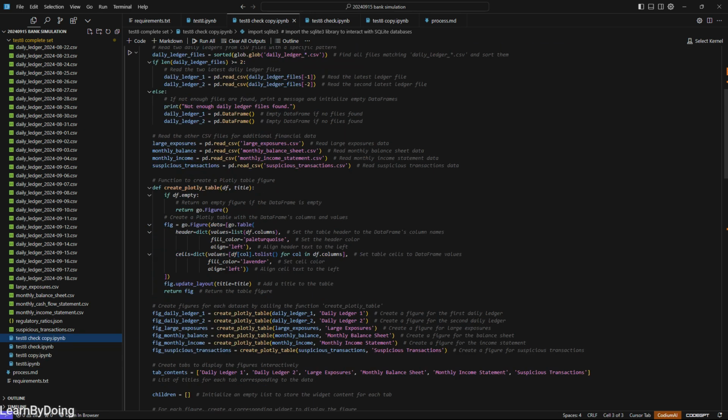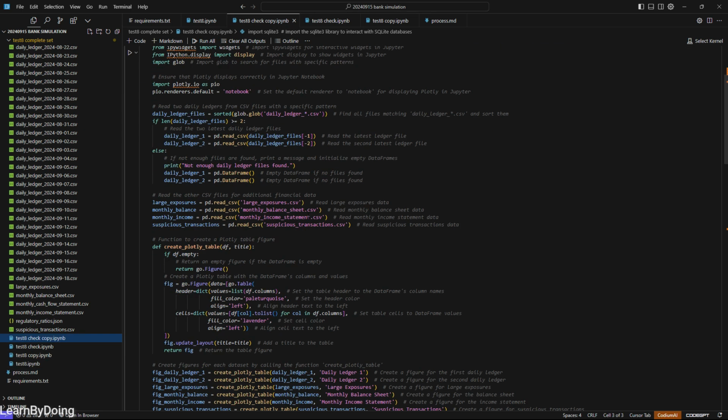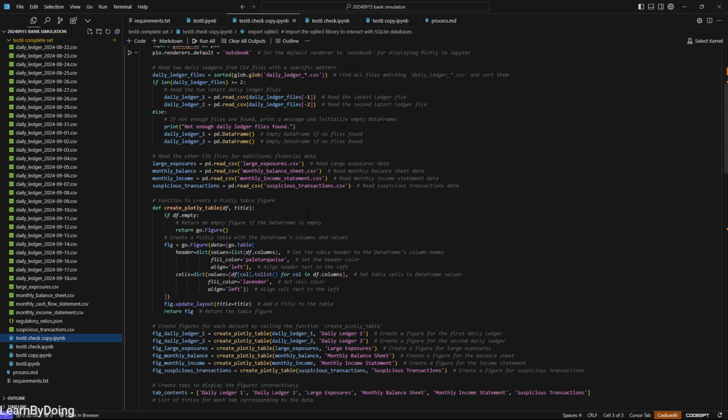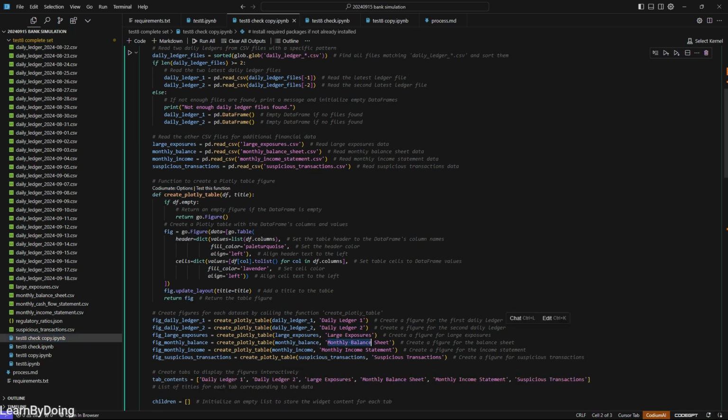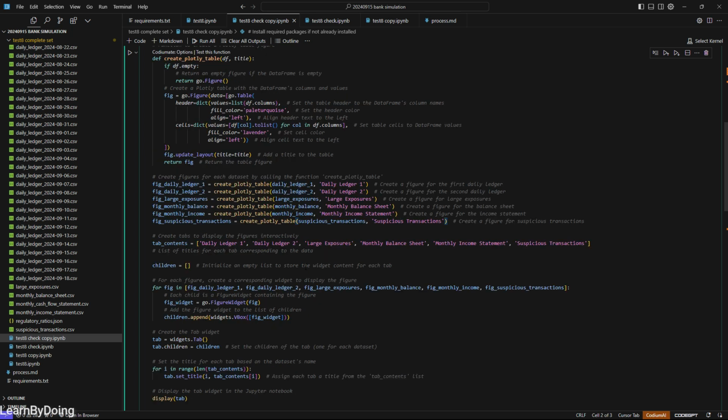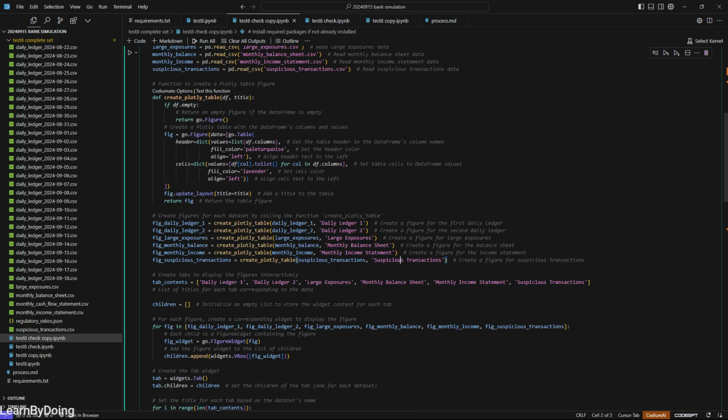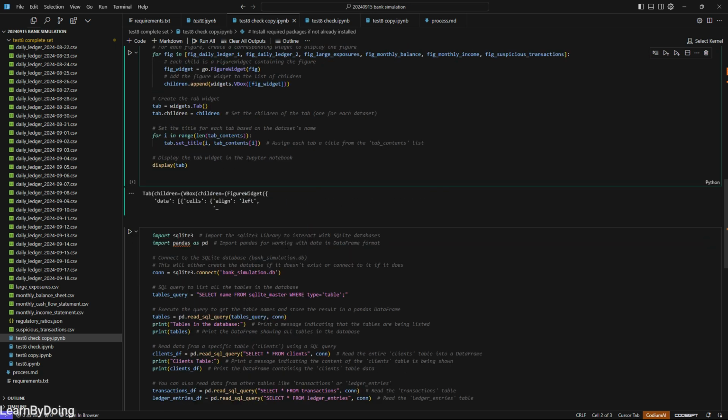As you can see here, we have two code blocks. The first code block is actually to check two daily ledgers, one large exposure report, balance sheet, income statement, and suspicious transactions, and use a tab-organized way to see the results. And let's see here.